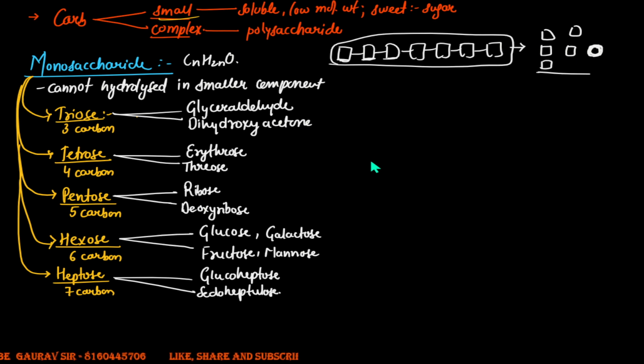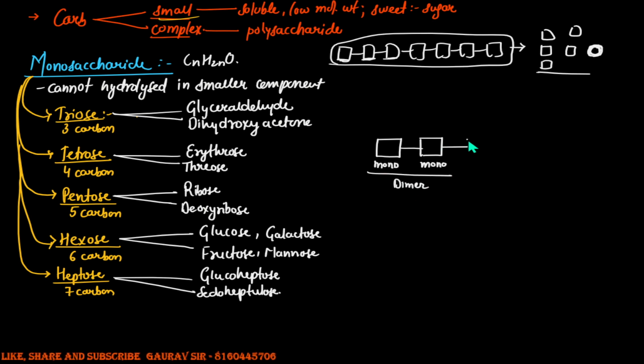they have a tendency to form a bond with one another. So there is a long chain of these monosaccharides coming together to form a polymer, and in this case this becomes our monomer. This is another monomer, both of them coming together, and they'll form a dimer. Similarly, if you add one more monosaccharide, this becomes a trimer.